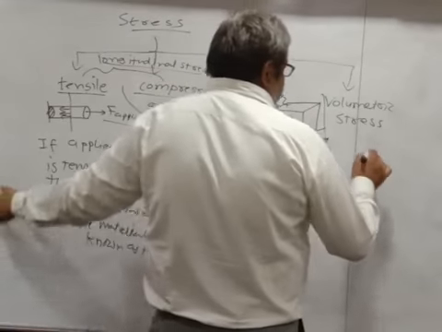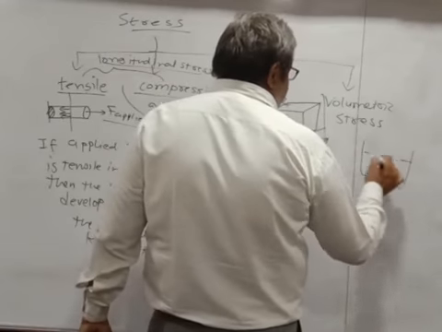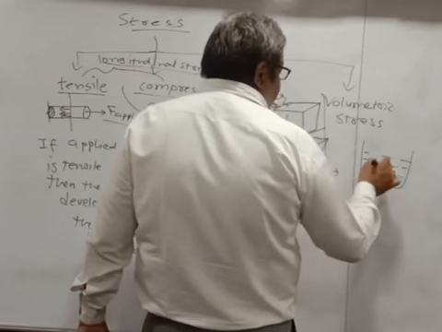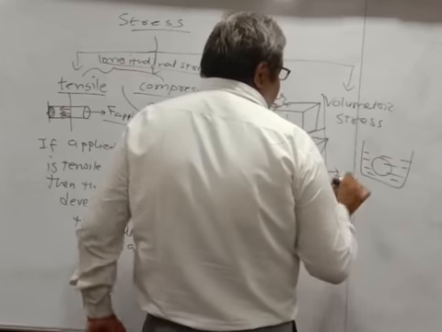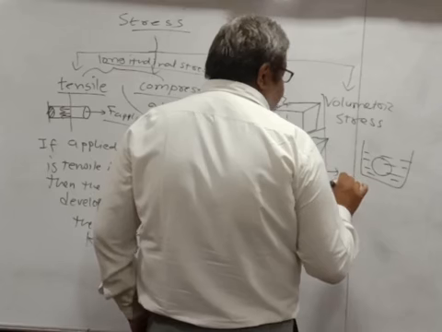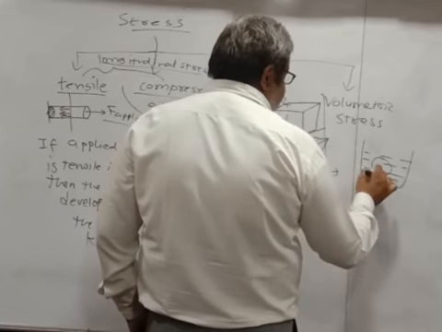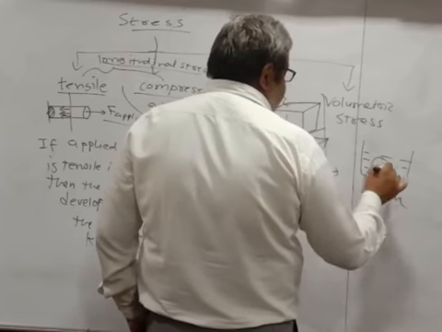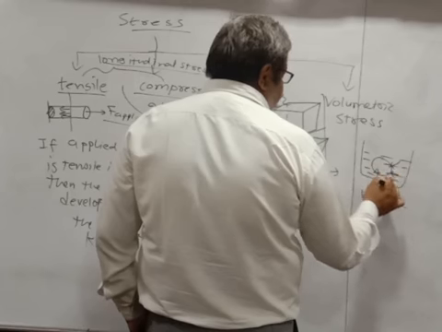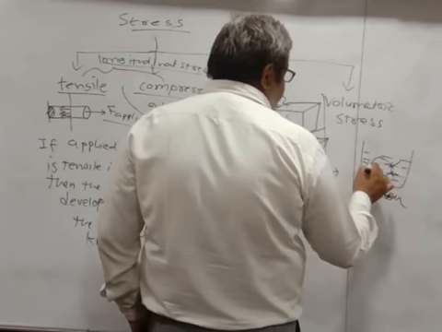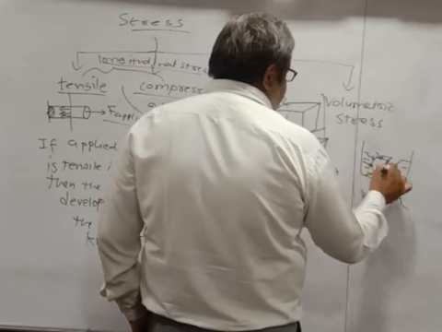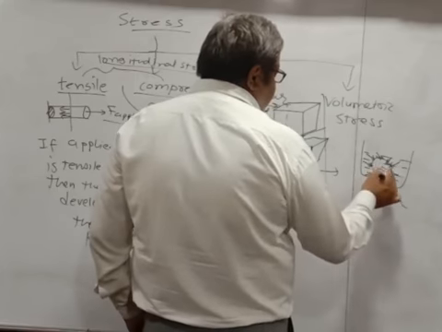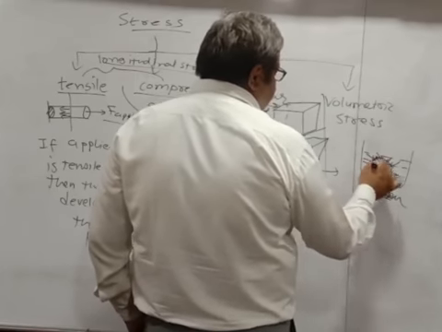Now volume stress. Suppose you have got a water pot here, and suppose you submerge or immerse a bowl, or we can say a balloon, inside this water. So what will happen? There will be an applied force from all the directions, and the resistive force will also be in this direction.